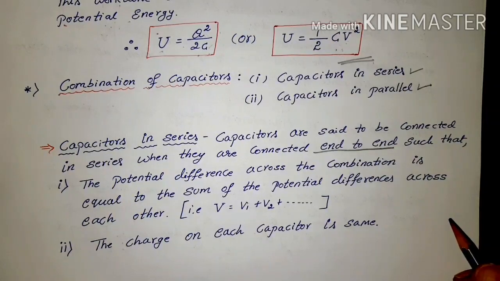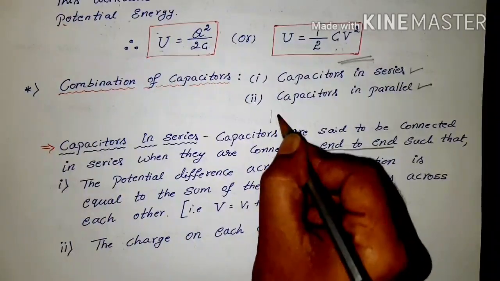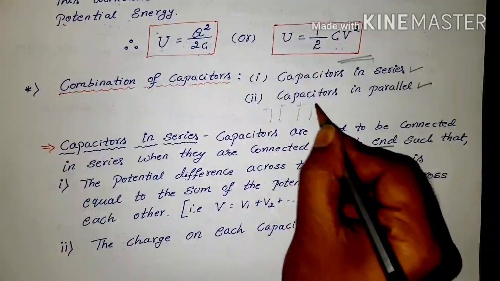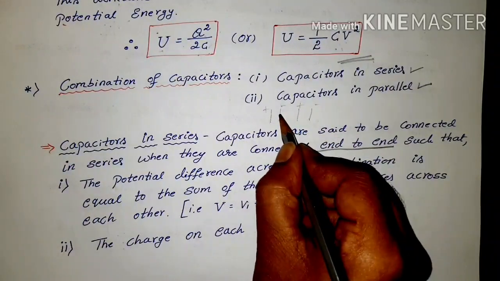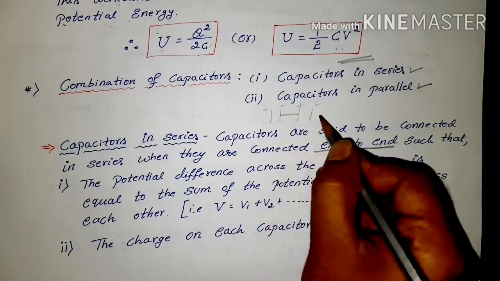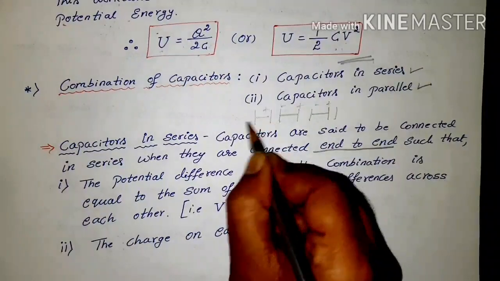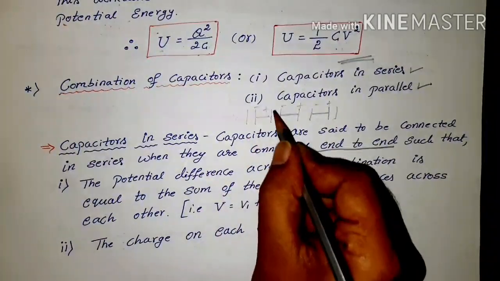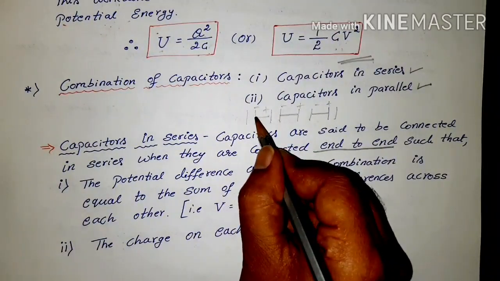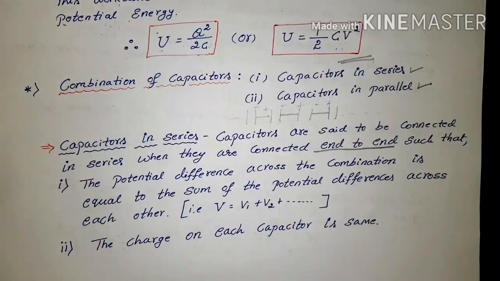That means we have capacitors here like this. One has a positive plate and a negative plate, another also has a positive and a negative plate. One capacitor's negative plate connects to another capacitor's positive plate. If it is connected like this, then we can call it a series connection. The positive plate of one capacitor is connected to the negative plate of the other capacitor, and it goes on. So this combination we call a series combination.